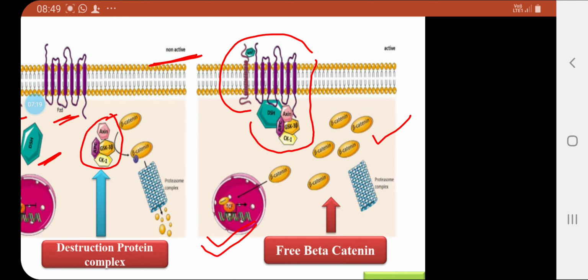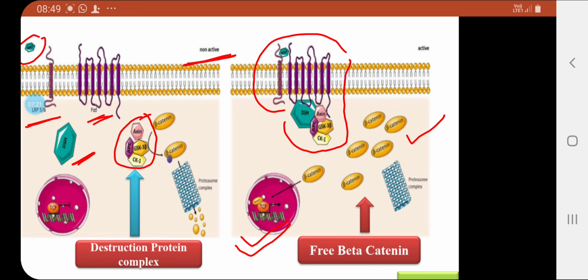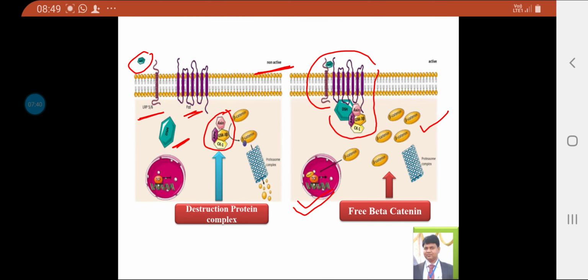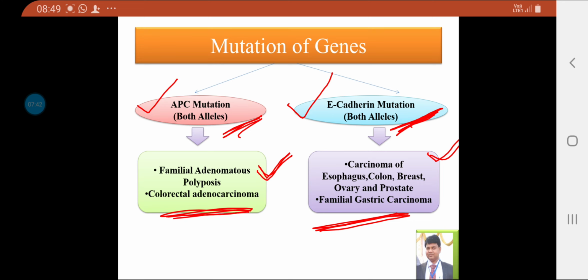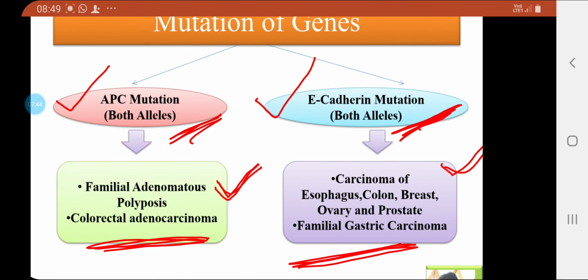In the second case, in the active state, the receptors are stimulated by the WNT protein, and there is dimerization of these two receptors, which results in inhibition of the destruction complex, and the beta catenin is free and promotes cell proliferation.